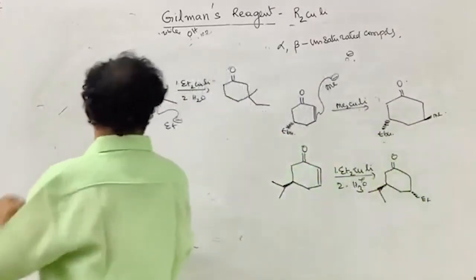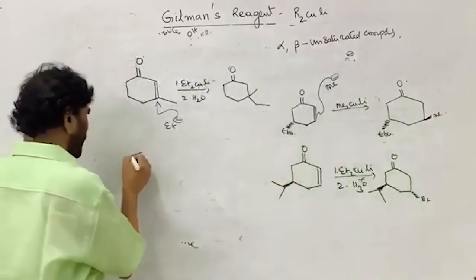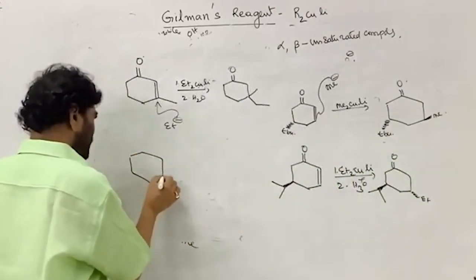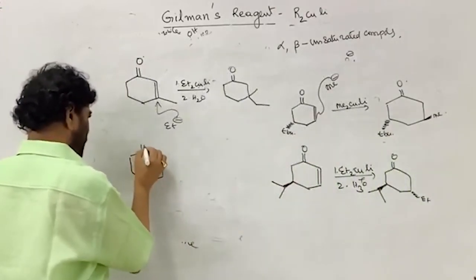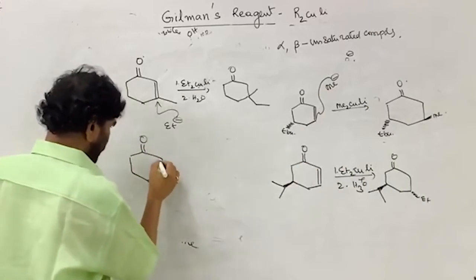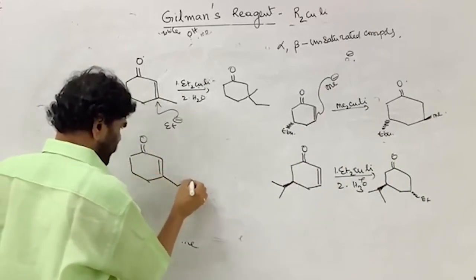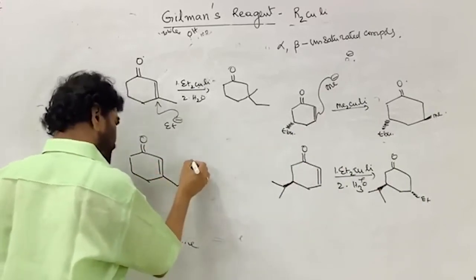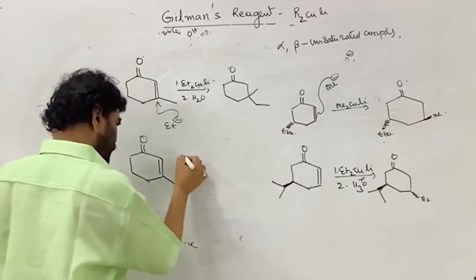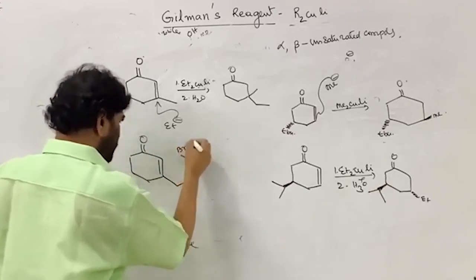Suppose, and a very common example here is this case. One, two, three, four. Let me take it this way.